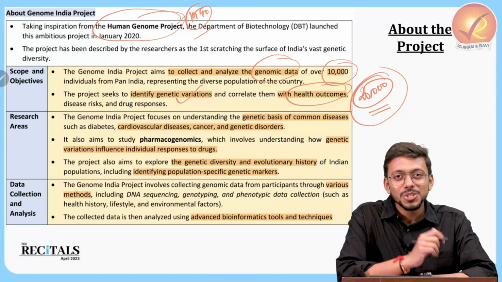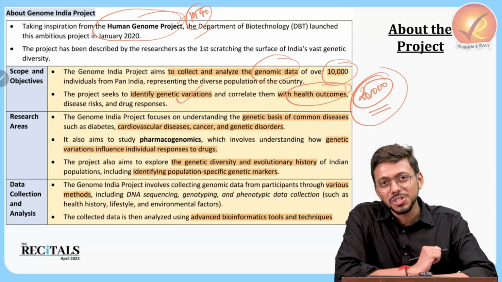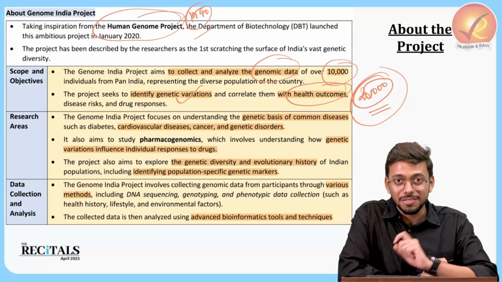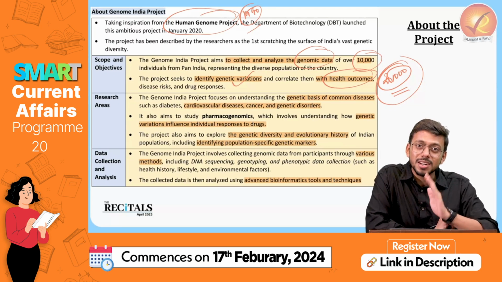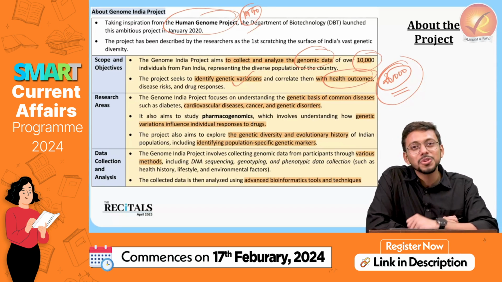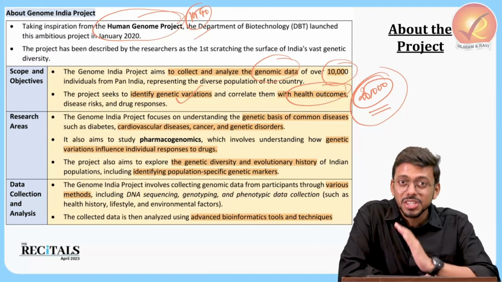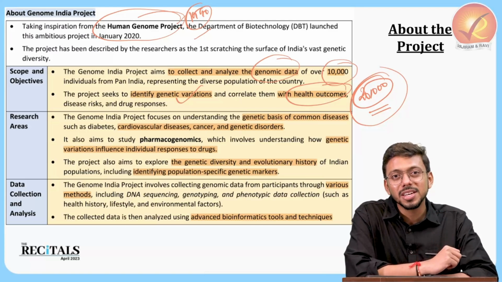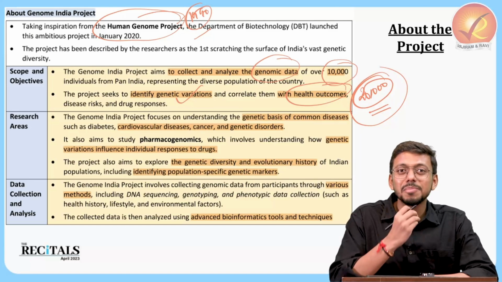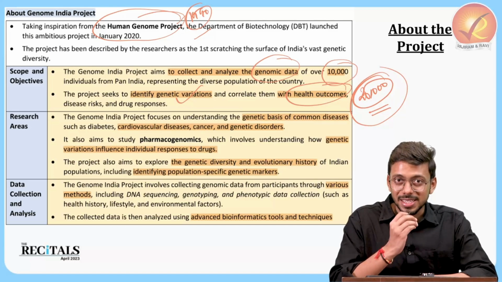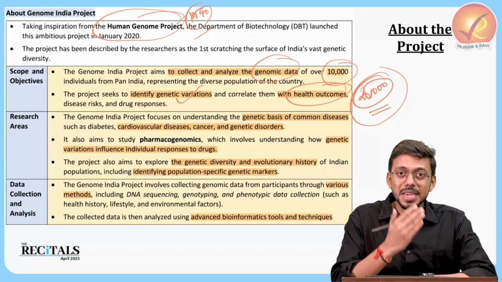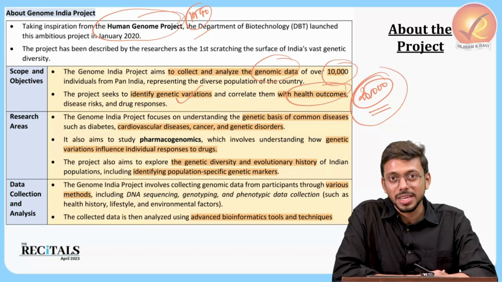What are these health outcomes? Since genes are responsible for the entire functioning of the human body, they will be responsible for the various diseases which are taking place, right? They will be responsible for what kind of effect the drugs or the medicines that we take are going to have on the human body. For all these, genes will be responsible. So if we can understand the genetic variation in the human body, can we not understand the impact drugs are going to have? Can we not make personalized medicines? All these things can be done by understanding the genetic variation in the human population, in the Indian population, and therefore we can make personalized drugs which are suited for the Indian population, right?